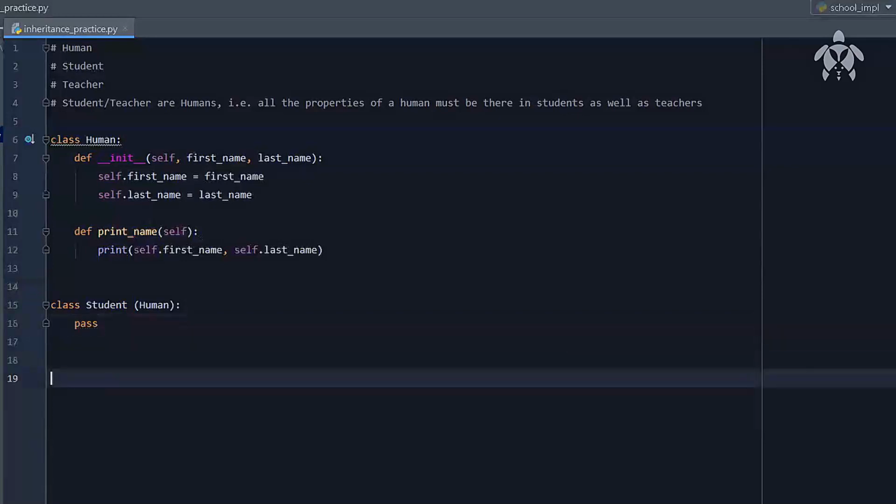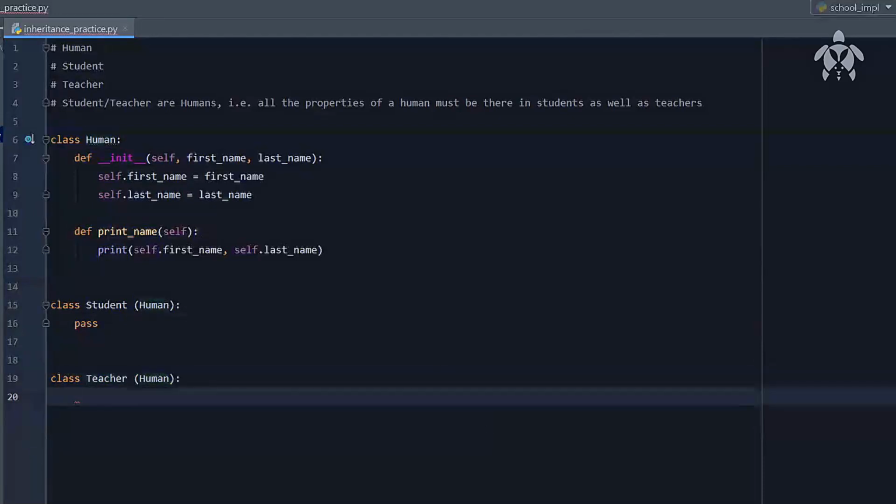So let us say I'm creating another class, for example, class teacher, which is also coming from the human class itself. But here I want to do certain things. I'm writing def init, so it takes the self, you can see over there. Now let us say I want to do a lot of things over there. I just do not want to stop at first name, last name, and all those things. So let me take the first name and last name anyway.